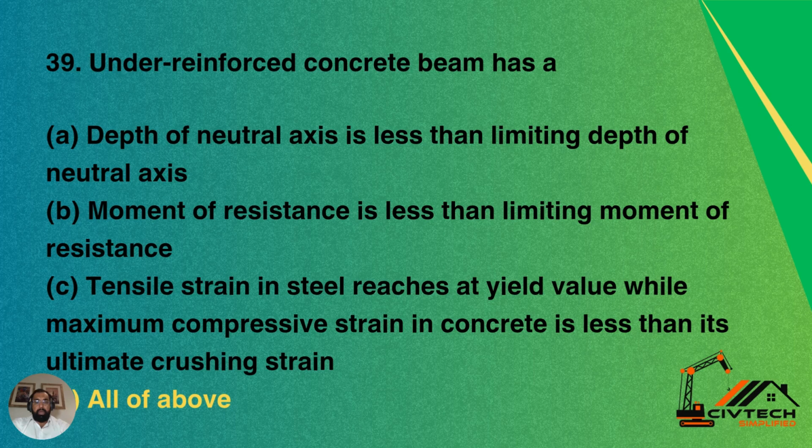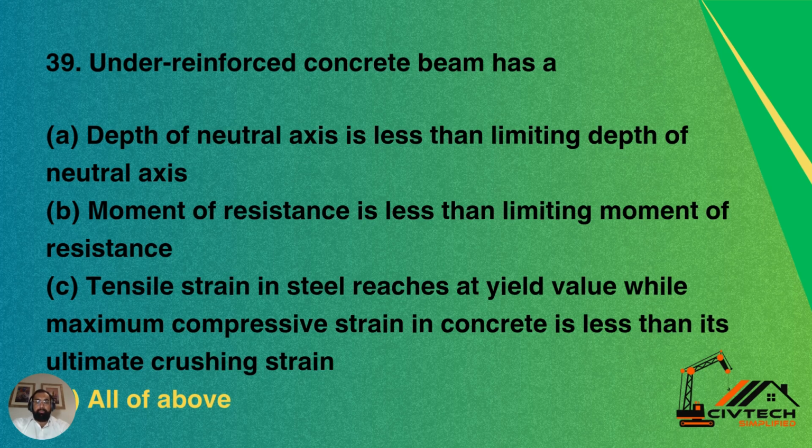Question 39. An under-reinforced concrete beam has: option A, depth of neutral axis is less than limiting depth of neutral axis; option B, moment of resistance is less than limiting moment of resistance; option C, tensile strain in steel reaches yield value while maximum compressive strain in concrete is less than its ultimate crushing strain; option D, all of the above. So all these options are correct and D is the correct option.